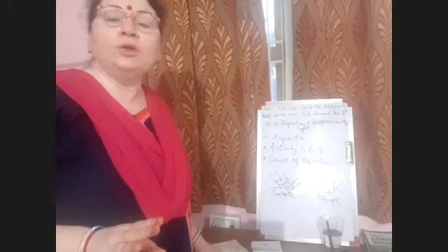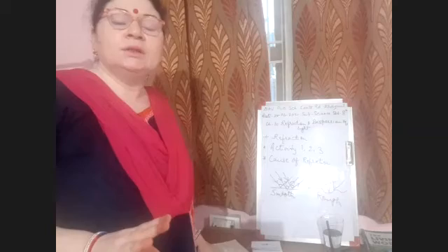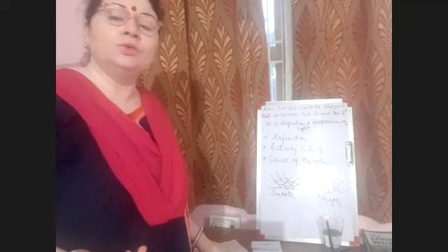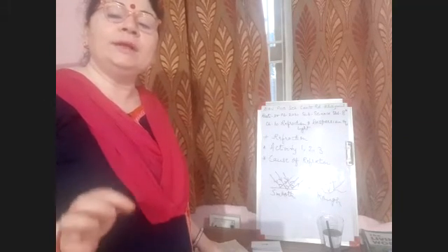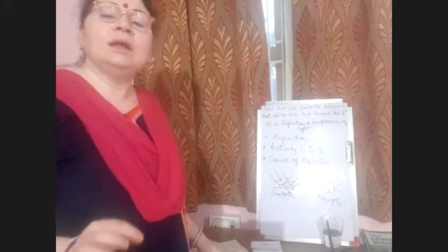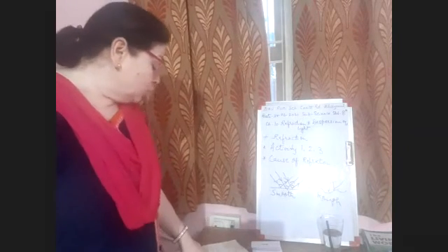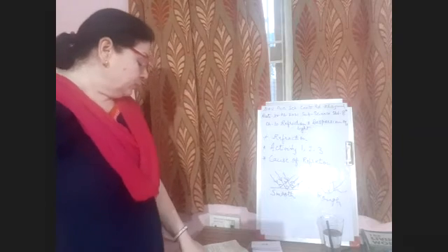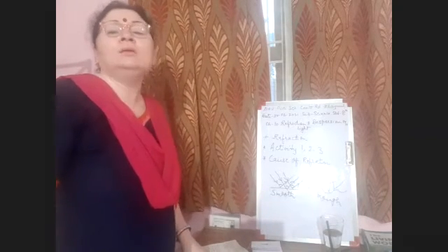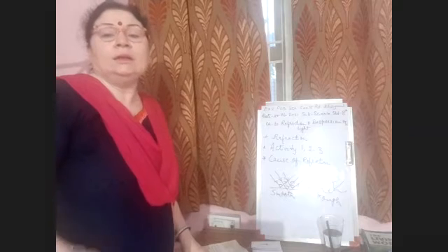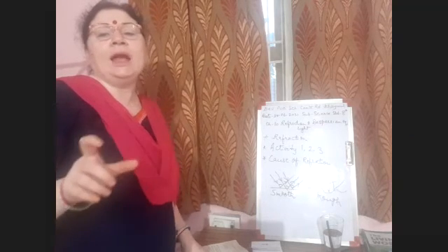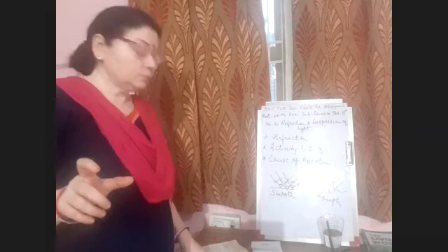But just for your knowledge, V1 by V2 will determine your refractive index, and the more the refractive index, the more will be the optical density. This is the correlation between optical density and refractive index.